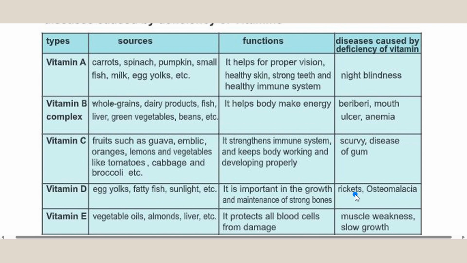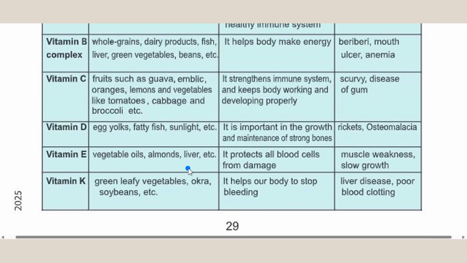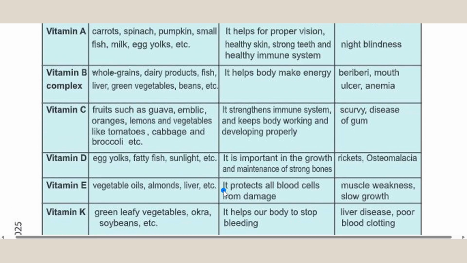Vitamin D: egg yolks, fatty fish, sunlight, etc. Functions: it is important in the growth and maintenance of strong bones. Diseases caused by deficiency: rickets, osteomalacia. Vitamin E: vegetable oils, almonds, liver, etc. It protects all blood cells from damage. Deficiency causes muscle weakness, slow growth. Vitamin K: green leafy vegetables, okra, soybeans, etc. It helps our body to stop bleeding. Liver disease, poor blood clotting happens when the vitamin is in short supply in our body.